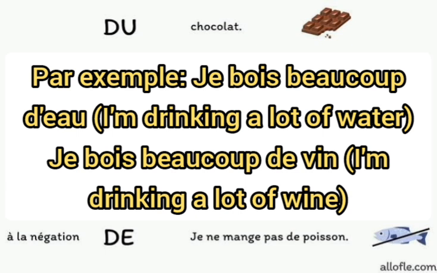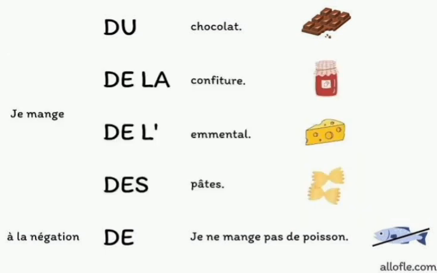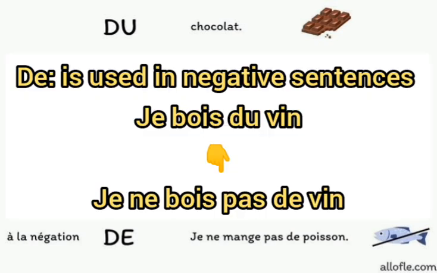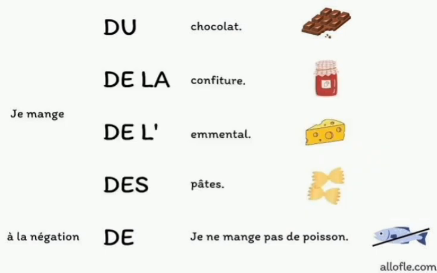And then the second instance you use de is in negative sentences. If I say I am not drinking wine, je ne bois pas de vin. You won't say du vin anymore. But if I say I'm drinking wine, je bois du vin. But I'm not drinking wine, je ne bois pas de vin. De this time. So the first is any sentence that makes use of a quantifier, and the second is if your sentence is in the negative form. We have done negative sentences, so you know.